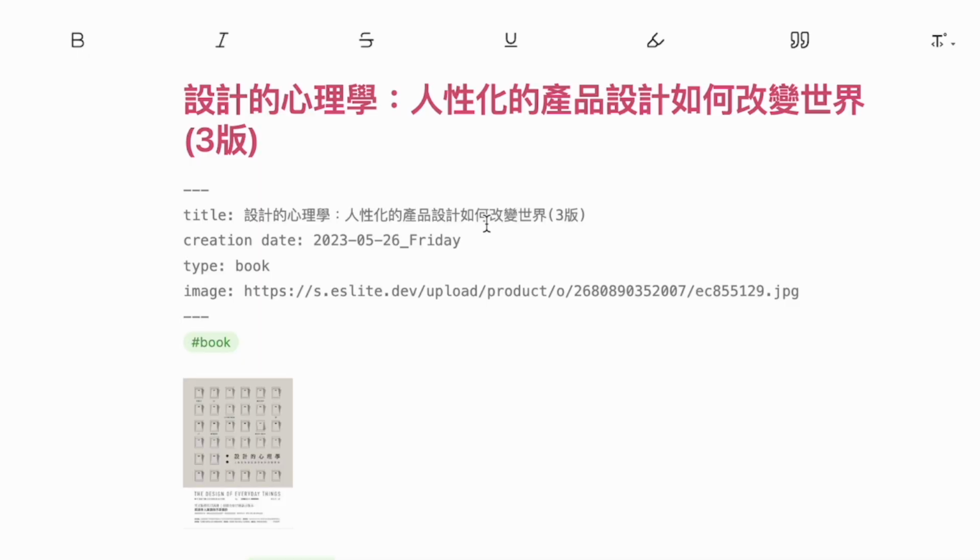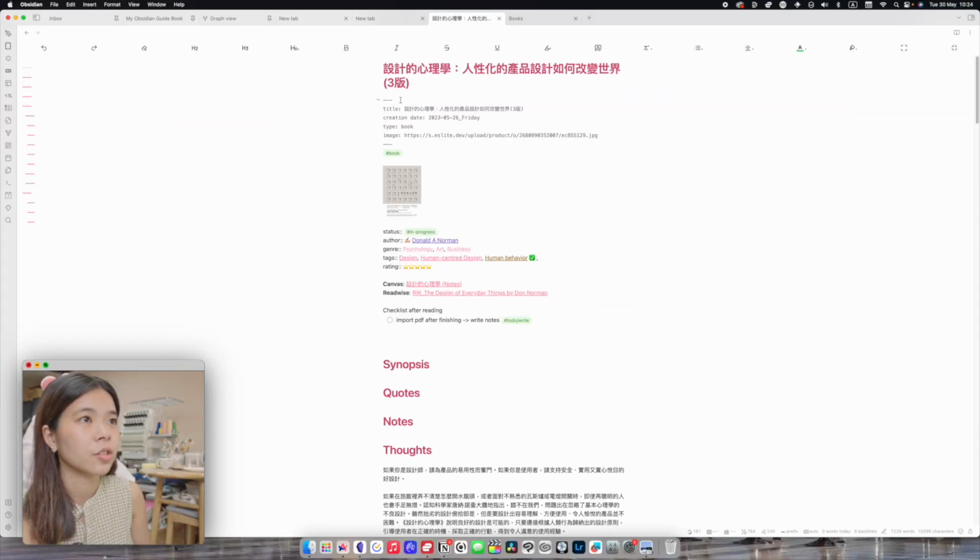And this is where you fill out every single piece of information about this note that you want to be searchable or sortable or filterable in the future. So I just have the title, creation date, type, so it is a book, and the image link. You'll know why I have this later.